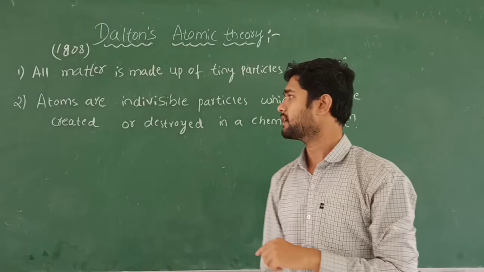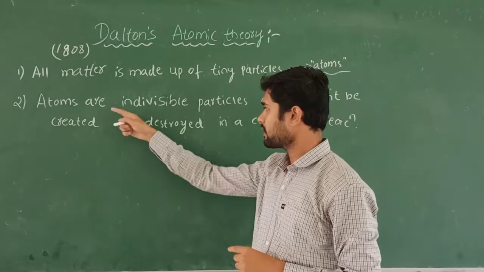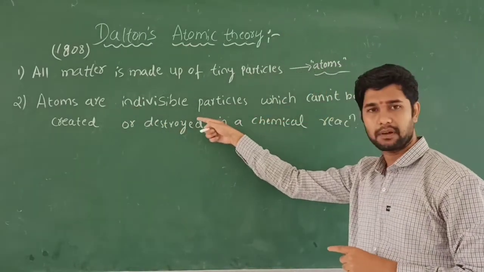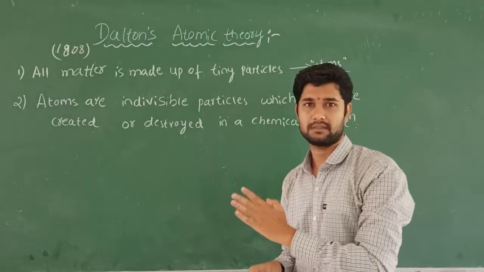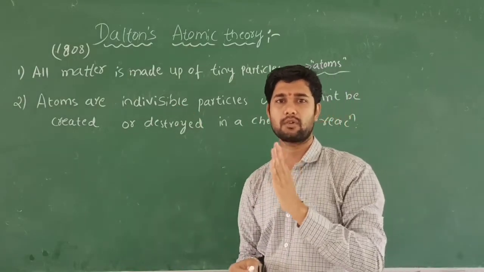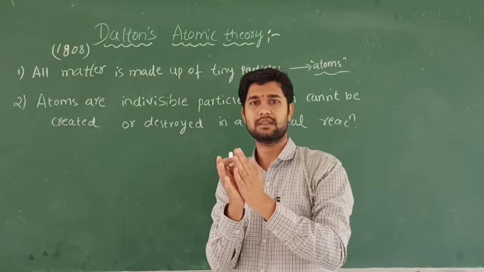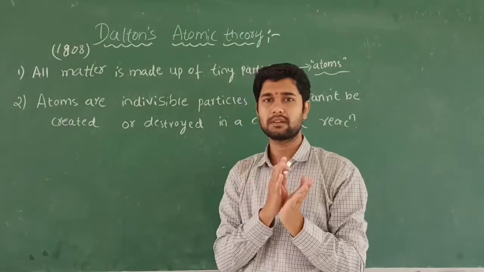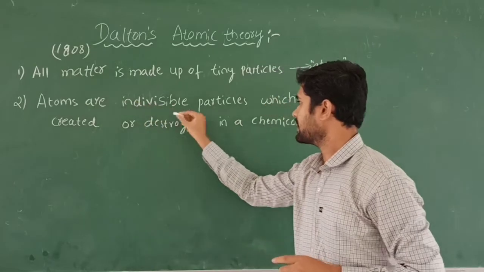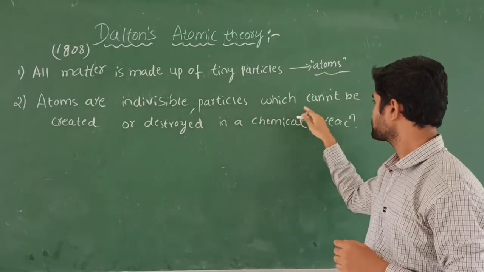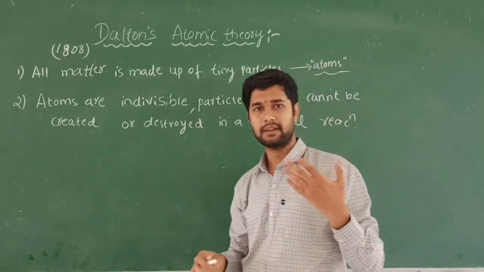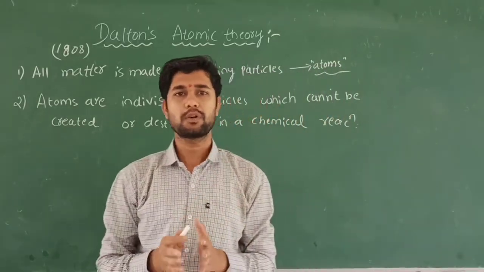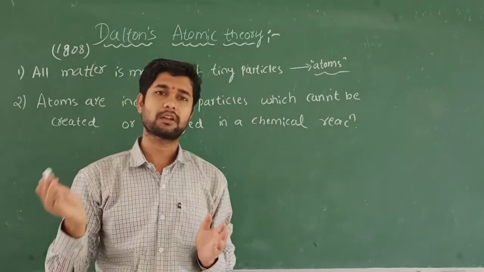This is the first. And the second one, he tells that atoms are indivisible. Indivisible means we cannot cut further. That is the last stage, the final stage, and there we call it an atom. Further we cannot cut. Atoms are indivisible particles which cannot be created or destroyed in a chemical reaction. If any reaction takes place, atoms cannot be created or destroyed.